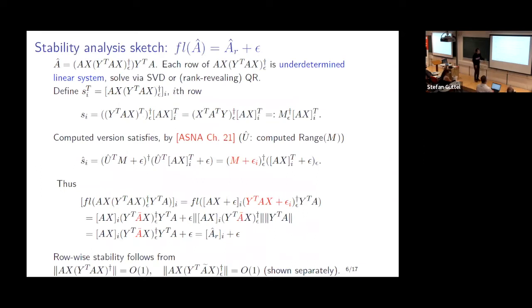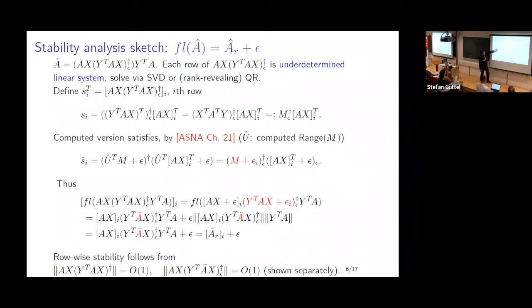It's a little bit messy, sorry. But I wanted to highlight how I prove that this algorithm, when implemented using the QR factorization for solving an underdetermined linear system, is going to give you a good solution.